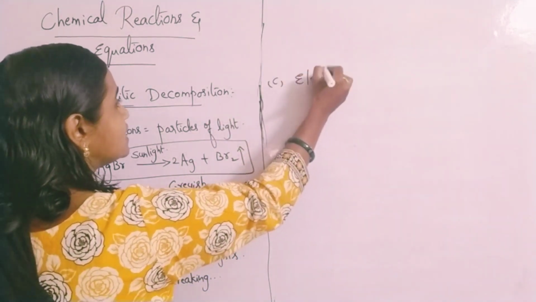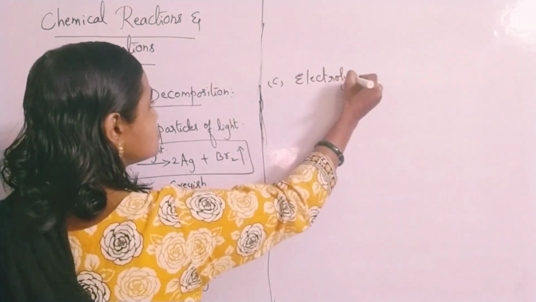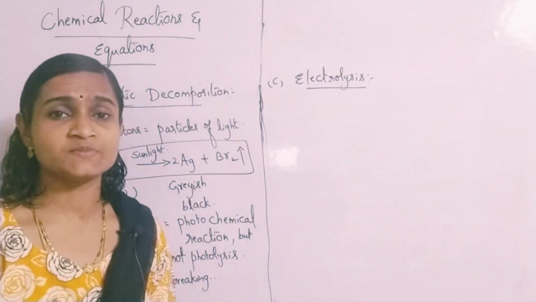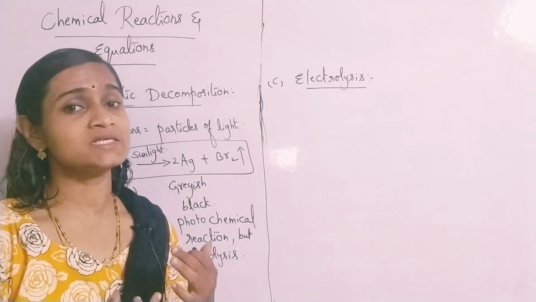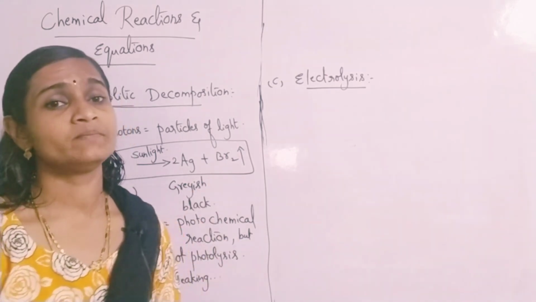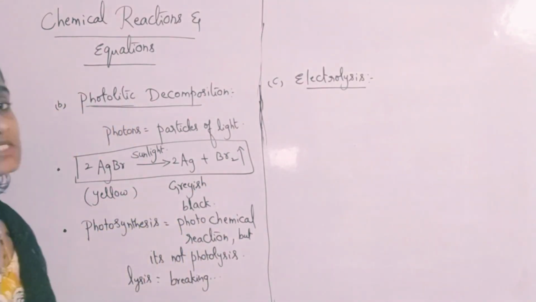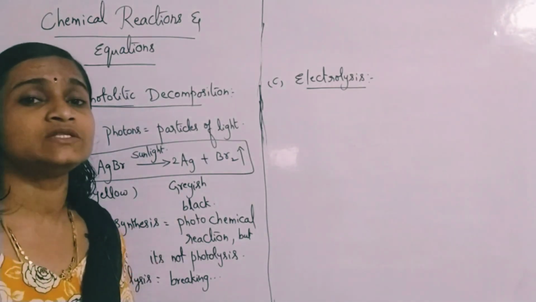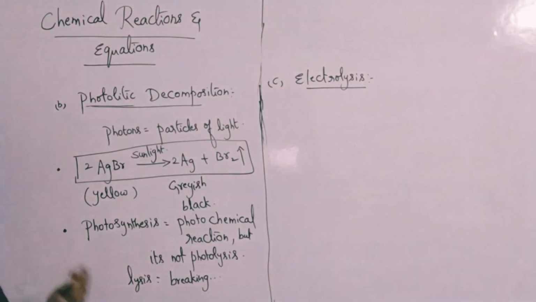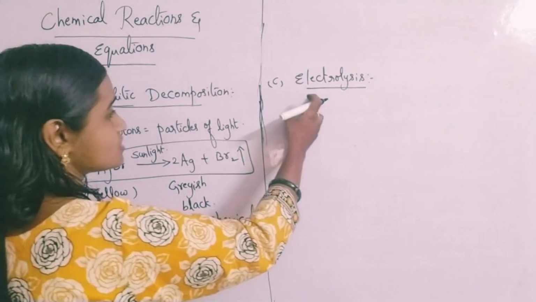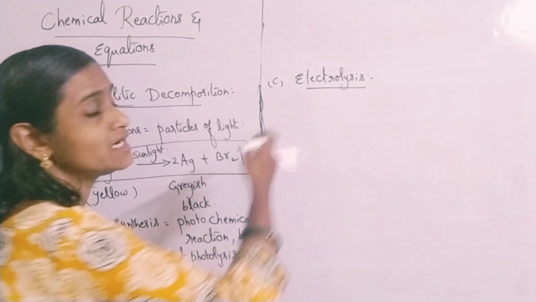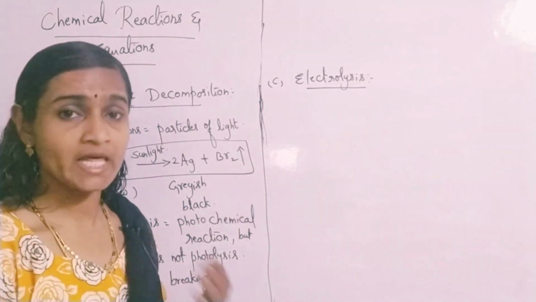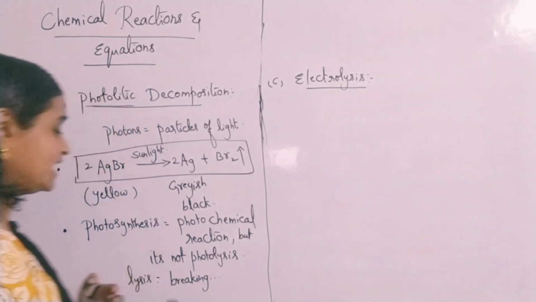Electrolysis is also a kind of decomposition reaction only. Electrolysis is the decomposition of a substance into its ions by the passage of electricity through it. Such kind of reactions are called as what? Electrolysis reactions. Here also the word lysis is there. The word lysis stands for what? Yes, the word lysis stands for breaking.